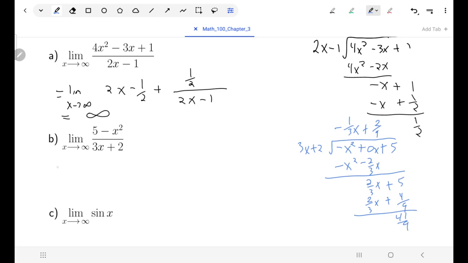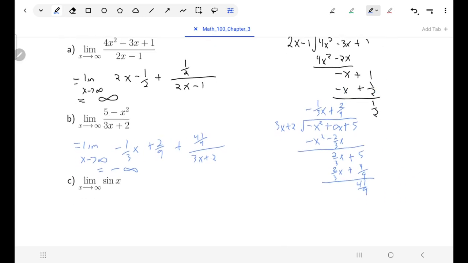So now I can say that this is the limit as x goes to infinity of my quotient, negative 1/3 x plus 2/9, plus my remainder 41/9 over my divisor, which was 3x plus 2. And for this one, of course, that last term again is going to go to 0. 2/9 will stay as 2/9. And as x becomes infinitely large, negative 1/3 x becomes infinitely large as a negative number. So negative infinity plus a constant should be negative infinity.